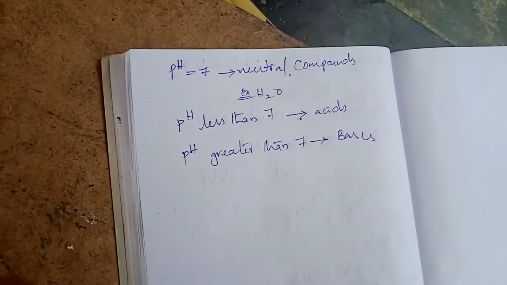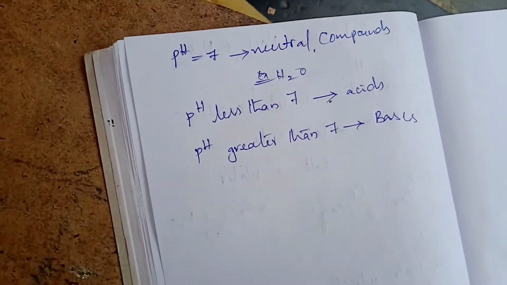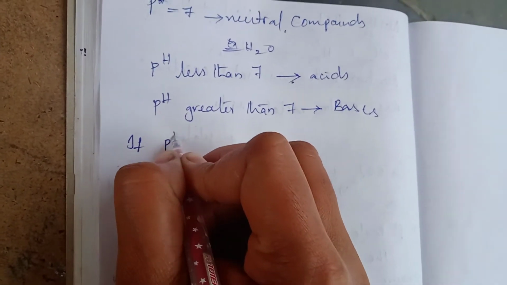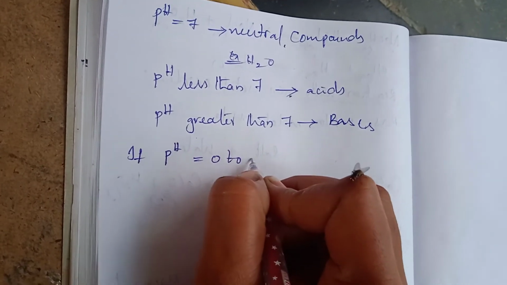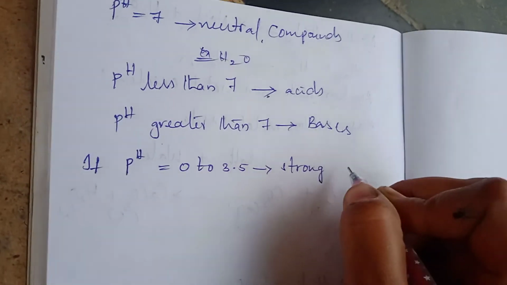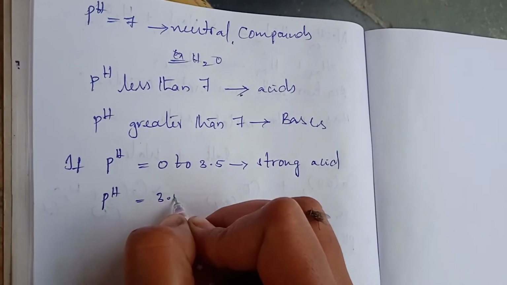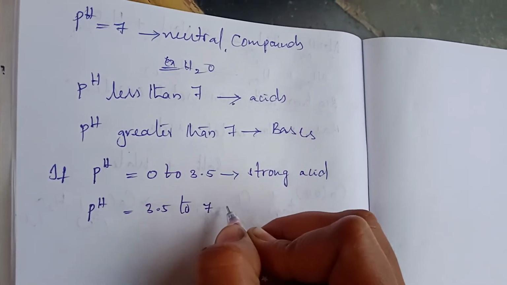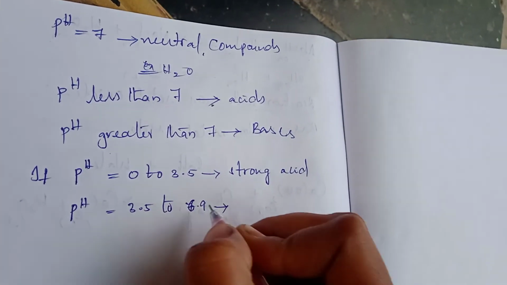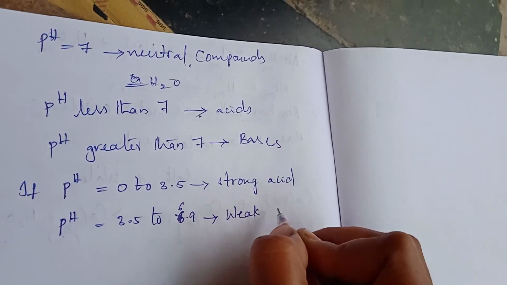Then which is the strong acid and which is the strong base? How can you say? If the pH value is 0 to 3.5, it means strong acid. If the pH value is 3.5 to 6.9, we can take it as weak acid.